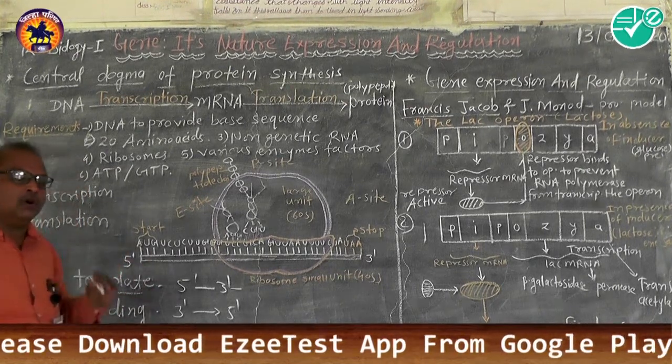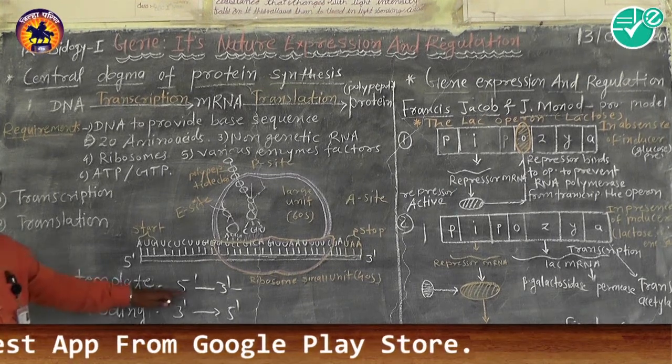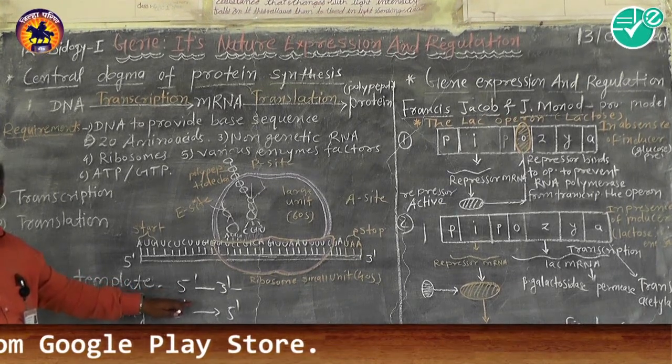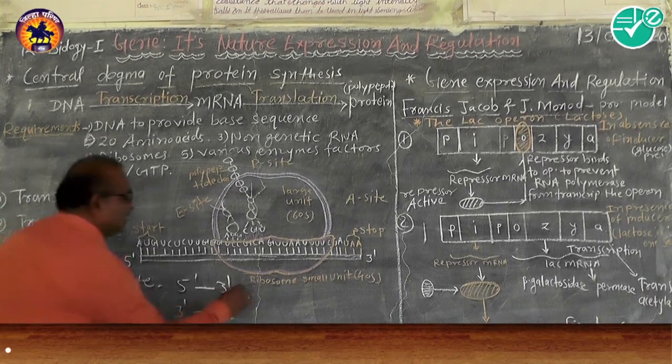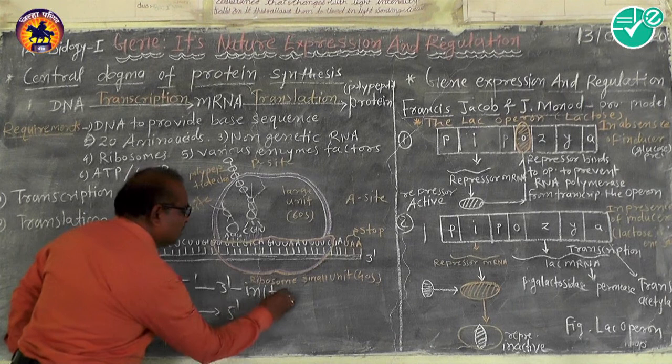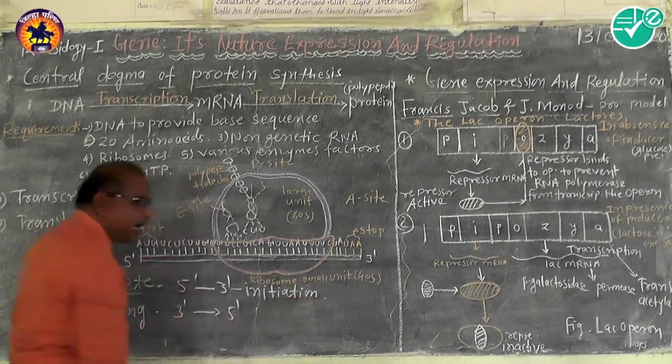The starting of the matching of the mRNA sequence on the template strand is the initiation, and the process of transcription gets started here.